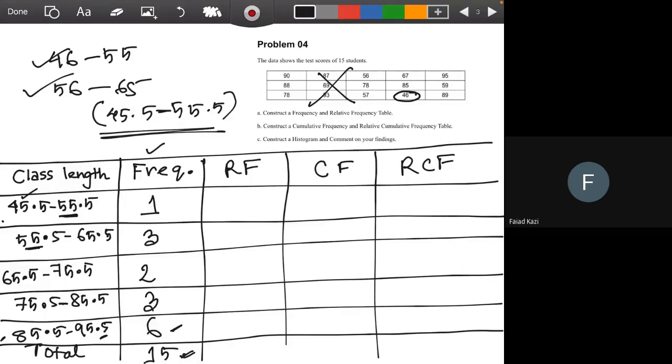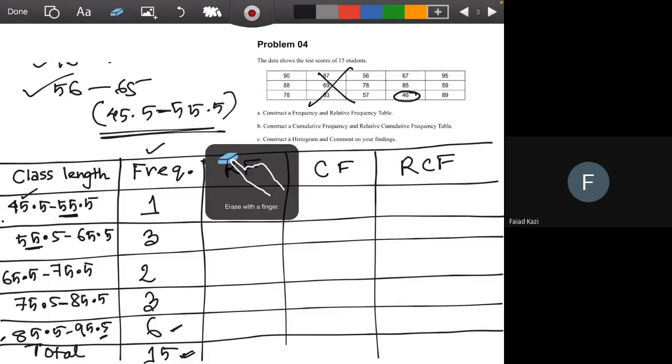Okay. Next is relative frequency. Does anyone know what relative frequency is?